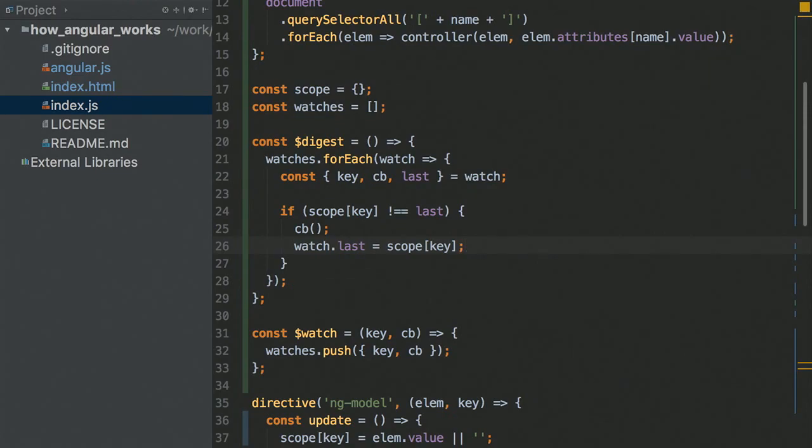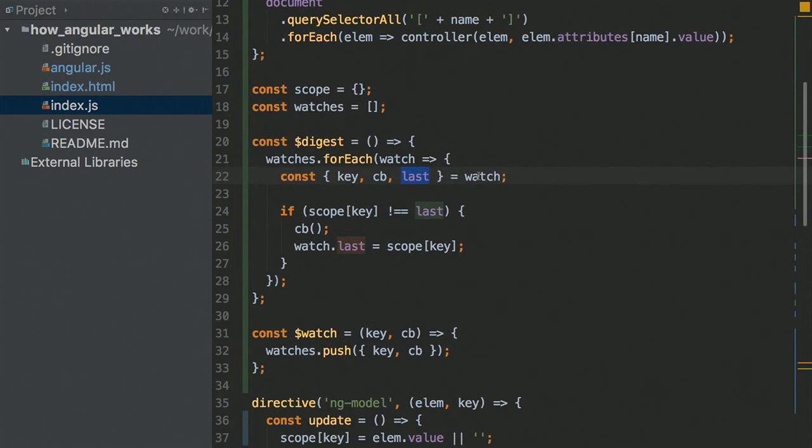So this is a bit complex. What might happen here is we have two watches looking at age. Both of them run. Both of them compare to a previous value, which say is 0. Both look at the current one. It's 10, whatever. They run the callbacks, and the next time both of them run, they say, the last time I was called, it was 10. Now it's 10. No need to run.